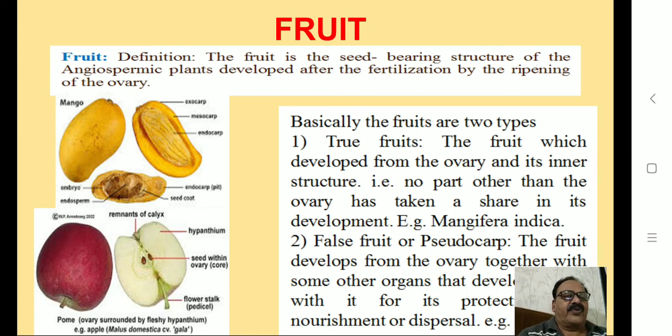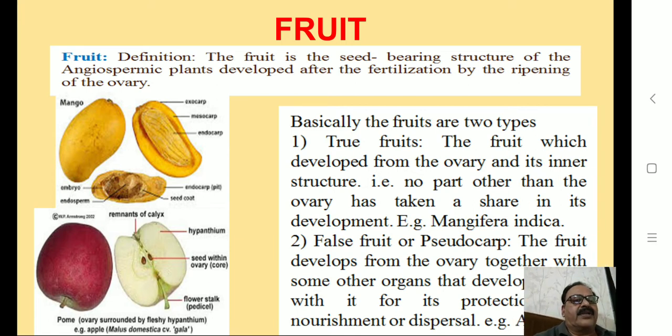The true fruits are those which develop from the ovary and its inner structure, that is, no part other than the ovary has taken a share in its development. For example, Mangifera indica. Mango is one of the examples. Then the second type is false fruit or pseudocarp.